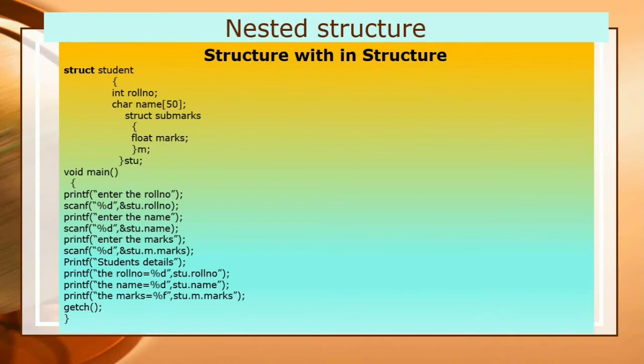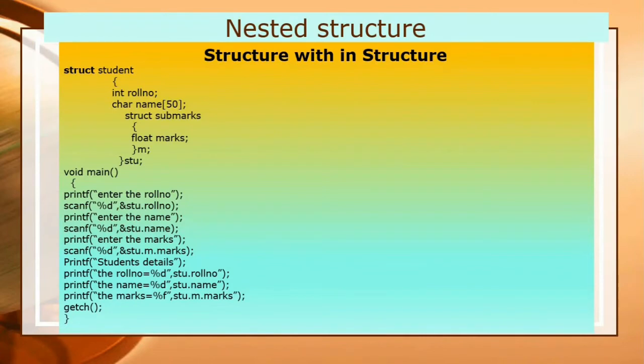So you can understand it just like a path. First you have to go to stu, then it will access dot m variable, that is subject marks, means m works as a reference, and then dot marks. So like this you can assign the value to the data elements in the structure within structure. When you declare a structure under another structure, that is called nesting of structure.